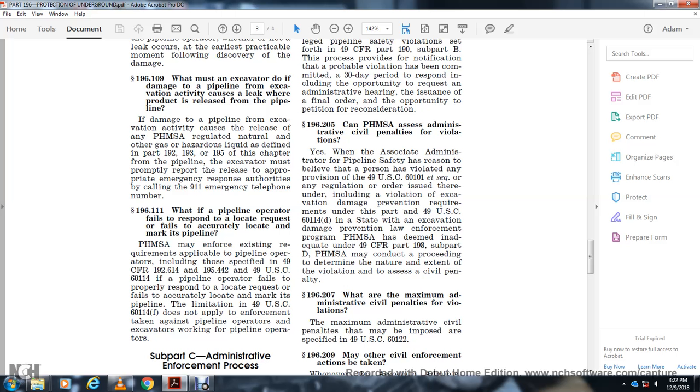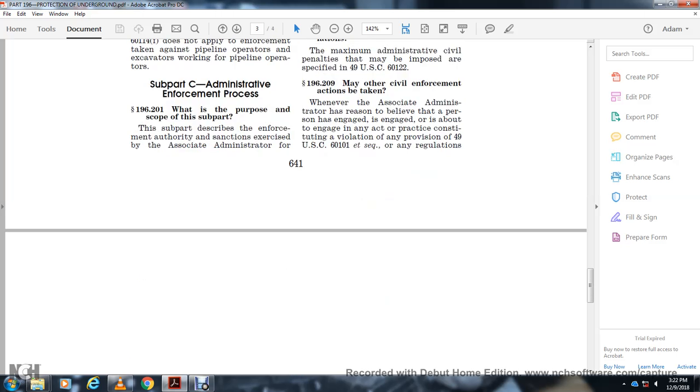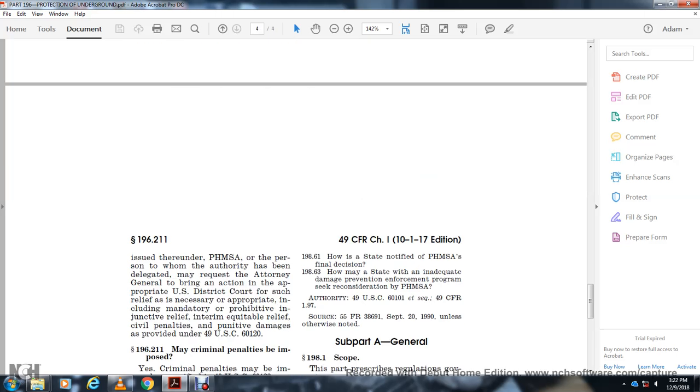196.209. May other civil enforcement actions be taken? Whenever the Associate Administrator has reason to believe a person has engaged in any act or practice that constitutes a violation of provisions in Title 49 U.S. Code 60101 or any other regulations issued by PHMSA, the person to whom the authority has been delegated, at the request of the Attorney General, may bring an action in the appropriate U.S. district court for relief that is necessary and appropriate, including mandatory or prohibitive injunctive relief, equitable relief, civil penalties, and punitive damages as provided in Title 49 U.S. Code 60120.